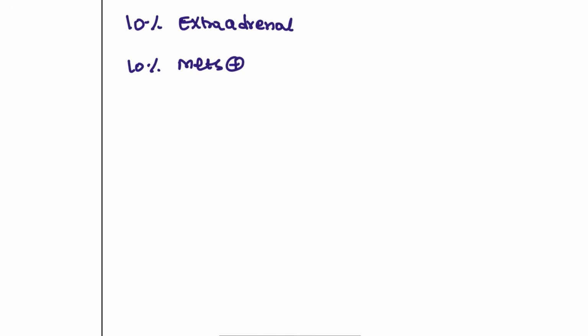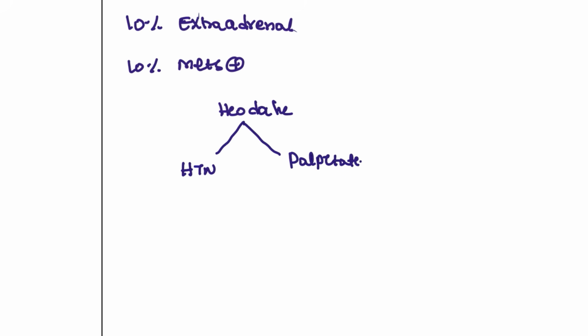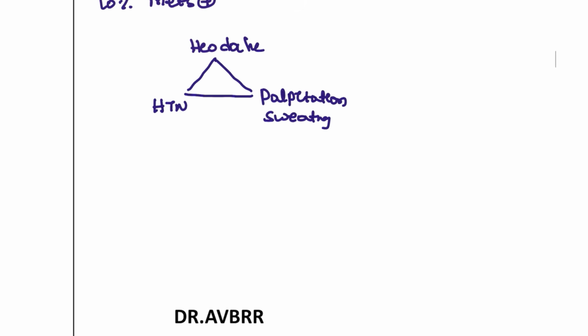How will the patient present? Most of the time the patient will have a headache, which is ignored by the patient, or the patient has hypertension, palpitations and sweating. All this will be presented as recurrent attacks, and the hypertension is most of the time resistant, it does not decrease.